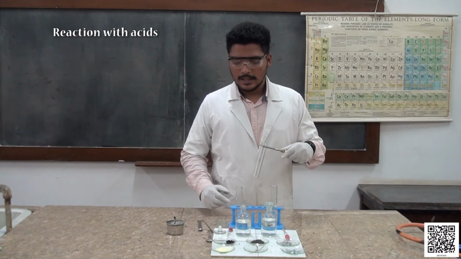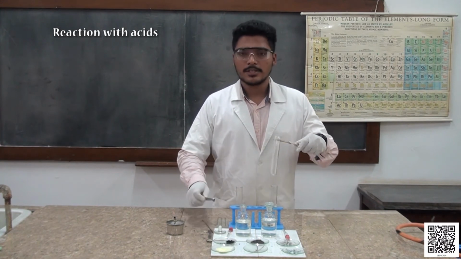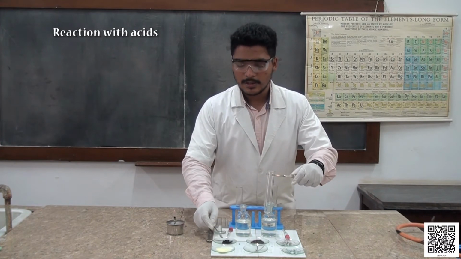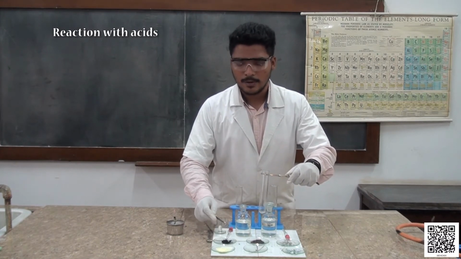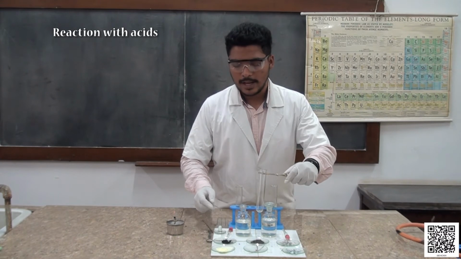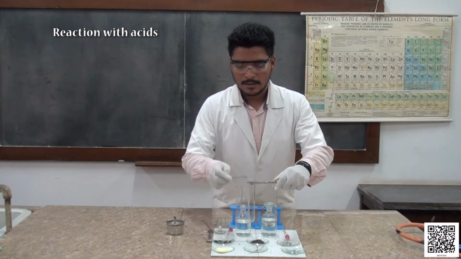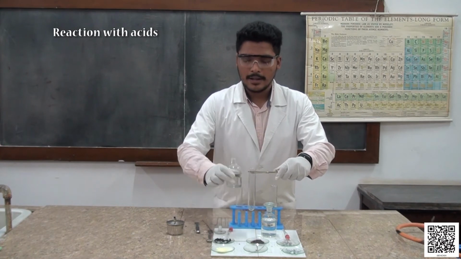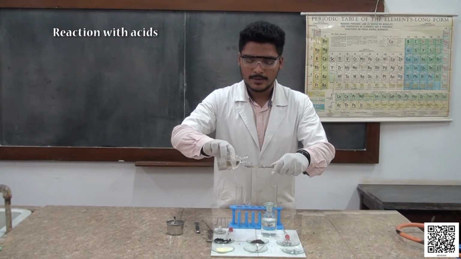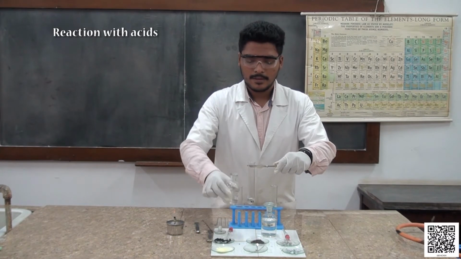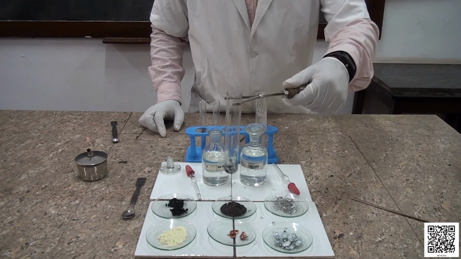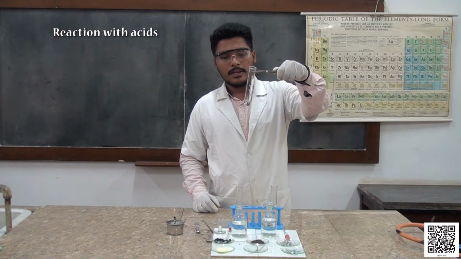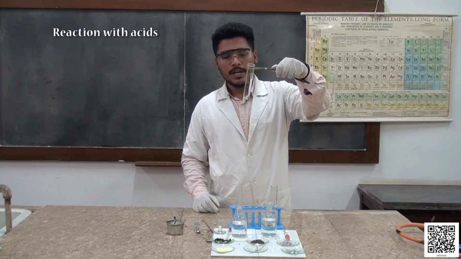Now students, let us take some crushed charcoal and test the reaction between the non-metal, crushed charcoal, and dilute sulfuric acid. Now I am adding dilute sulfuric acid to it. There is no visible change.